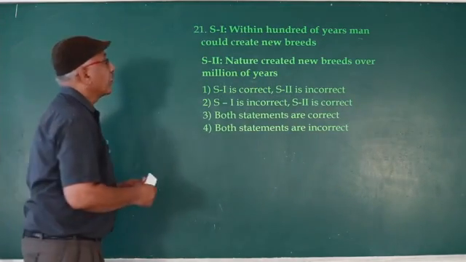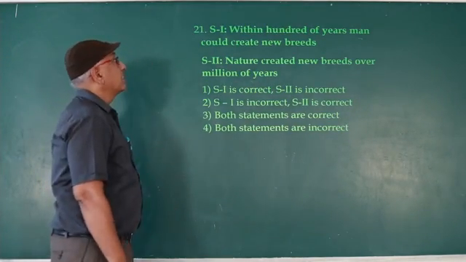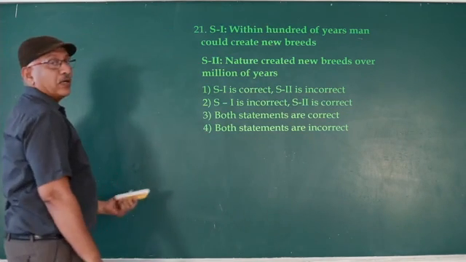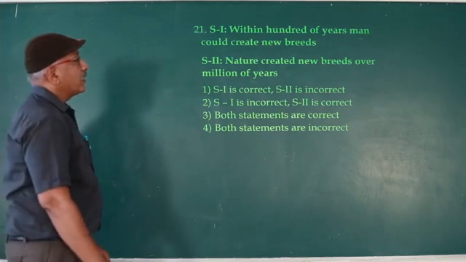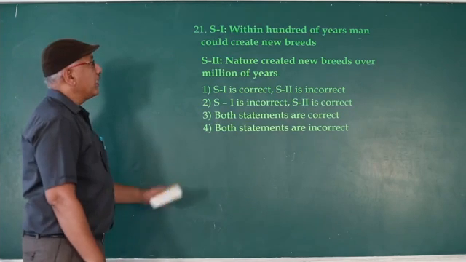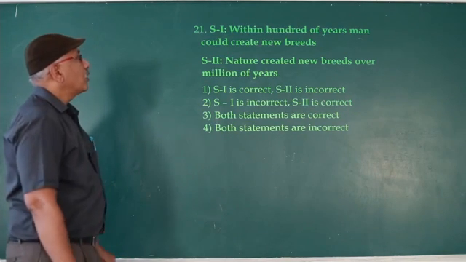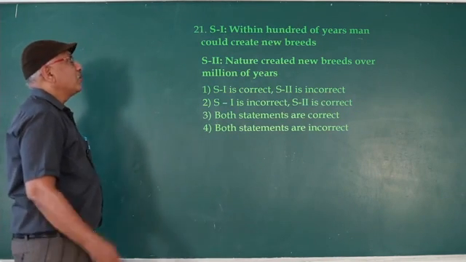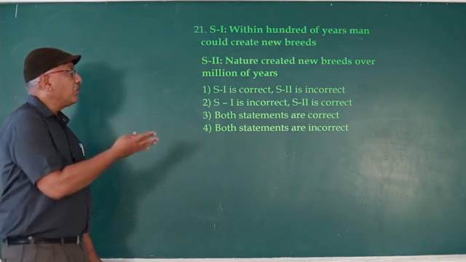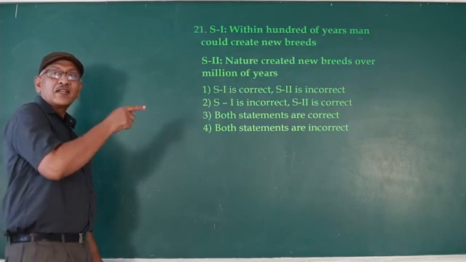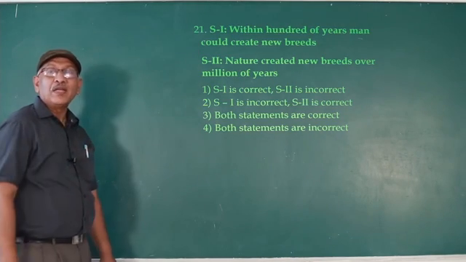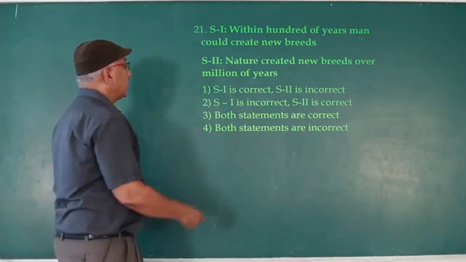Next question. Within hundreds of years, man could create new breeds. Correct. Nature created new breeds over millions of years. So both are correct. Within hundreds of years man creates new breeds, and the same breeds nature created after several millions of years. Both the statements are correct.